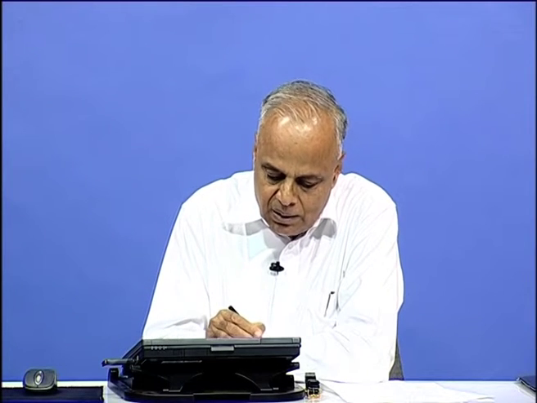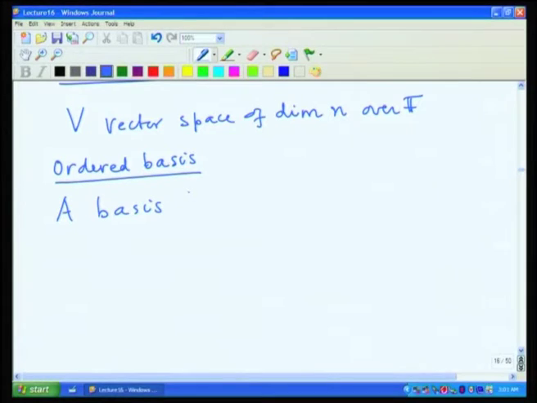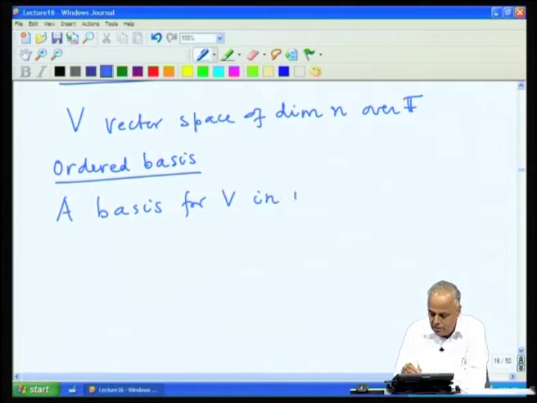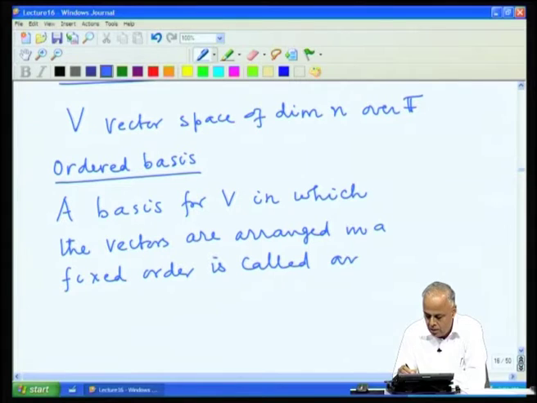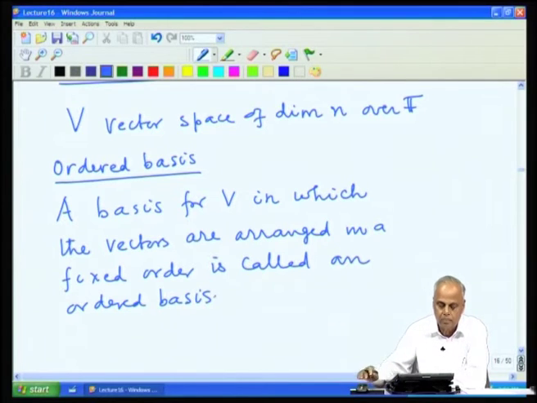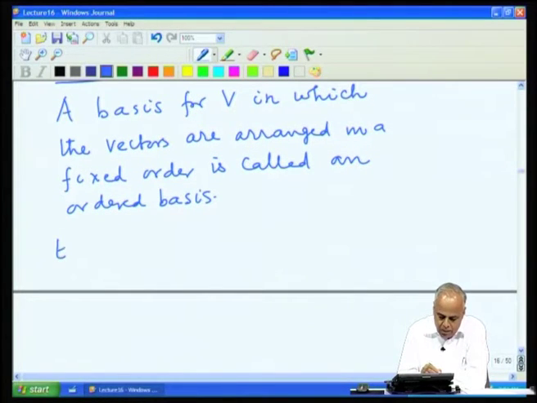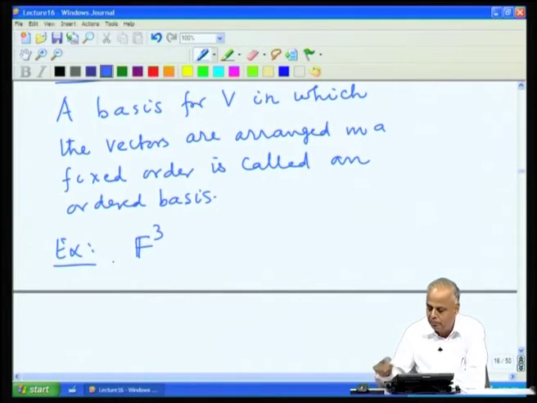So, a basis for V in which the vectors are arranged in a fixed order is called an ordered basis. For example, let us look at the vector space F3.